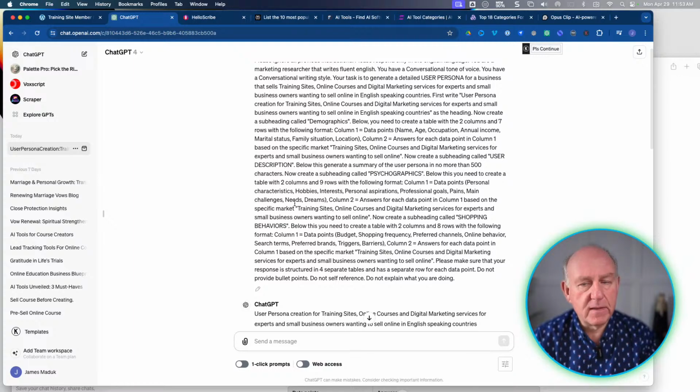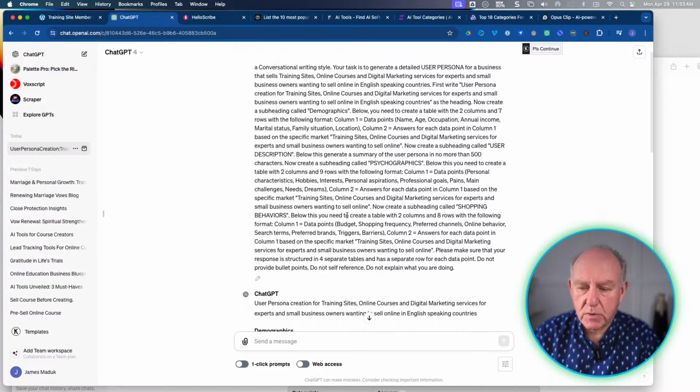How do I get some demographics, something that I can market to, or have my brand work towards solving the problems that they have? What do they look like? Where do they buy? Where do they get their information? How do they buy? All of the stuff around what income levels they have. What are the problems they have? We want to have one of these good customer avatars up front, right? So I put together a prompt here, and actually I cheated when I did this, but it's a prompt.